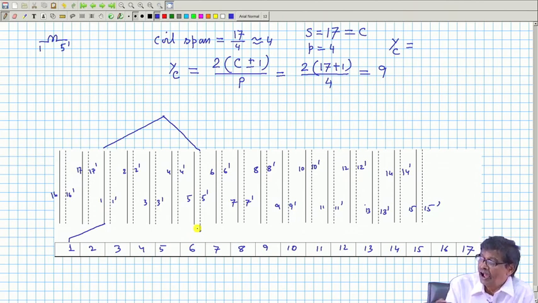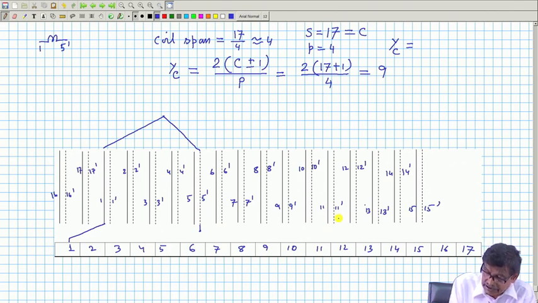For this other end, I will not use 2c by p alone, which will not be an integer. So for that I add plus minus 1, and suppose I have taken plus 1. So, 17 plus 1 by 4 into 2, 18 by 2, it is 9. This is the commutator pitch where the other coil ends will be terminated.